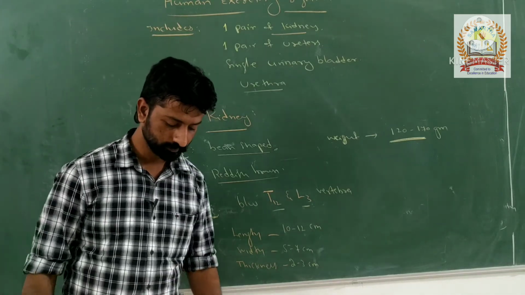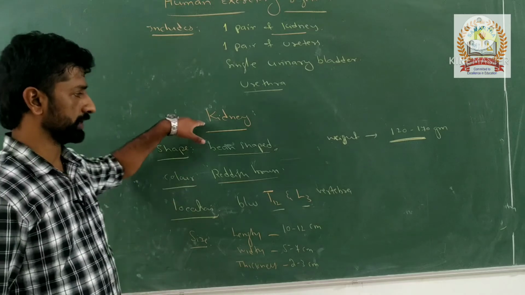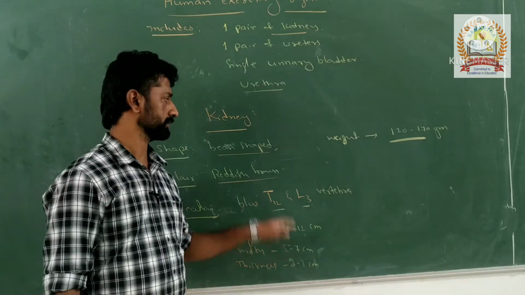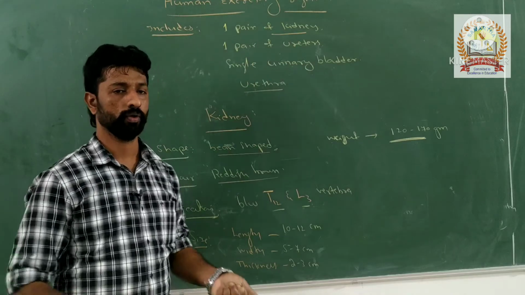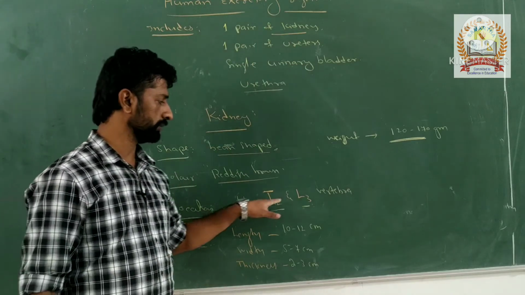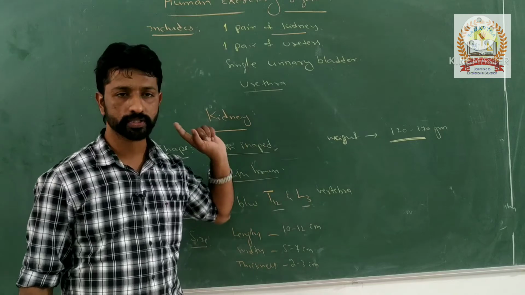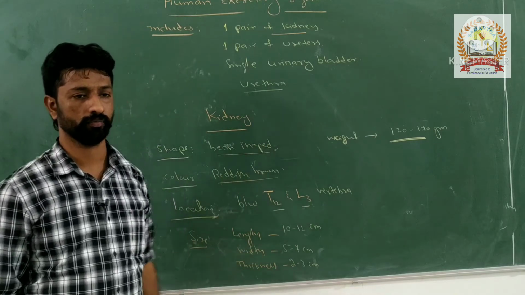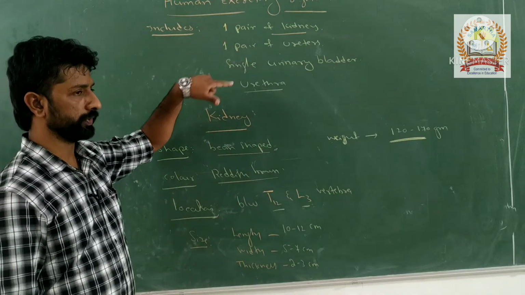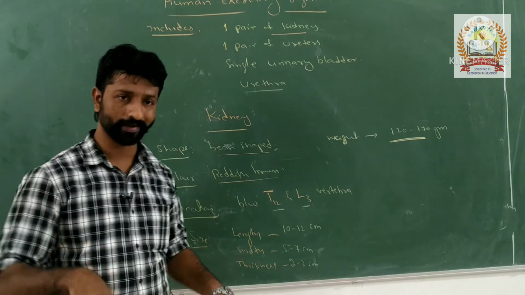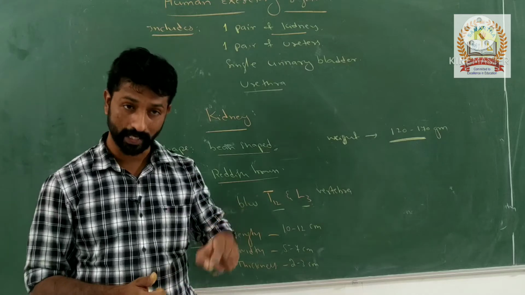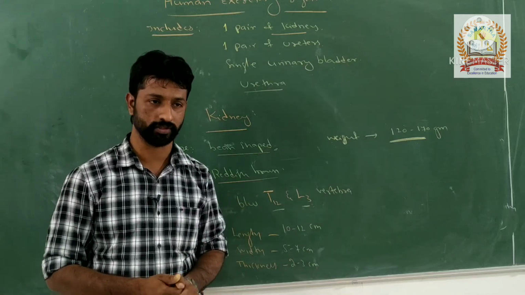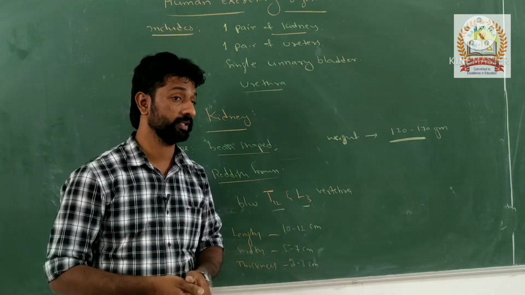With respect to their structure now, these kidneys are present as one pair between T12 and L3 vertebra on the dorsal side of the body. Such kidneys are protected by a protective layer around them, and that is a three-layered capsule present as a protective structure. What are those three layers present in its capsule?